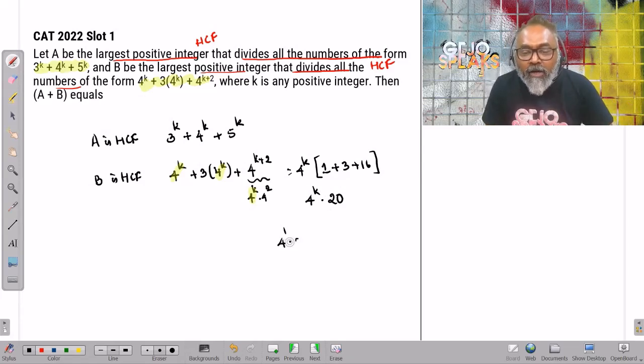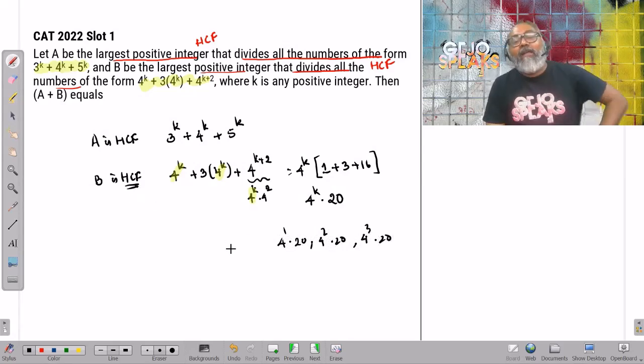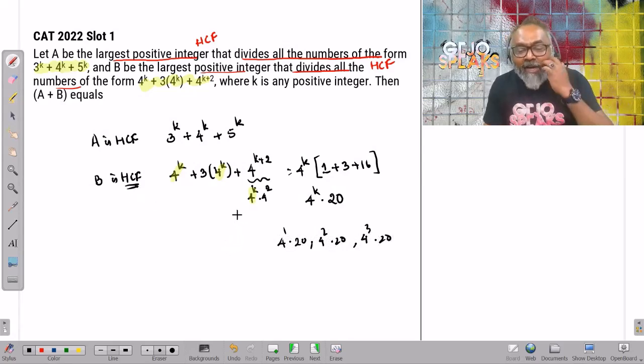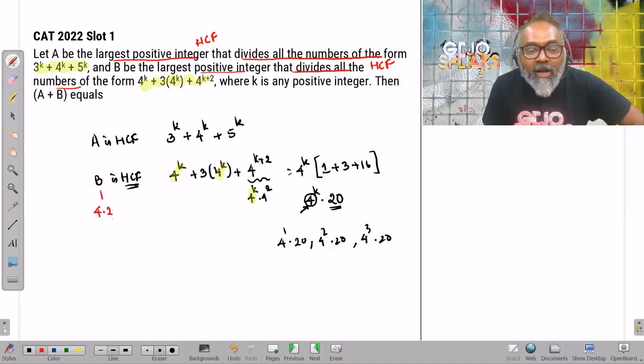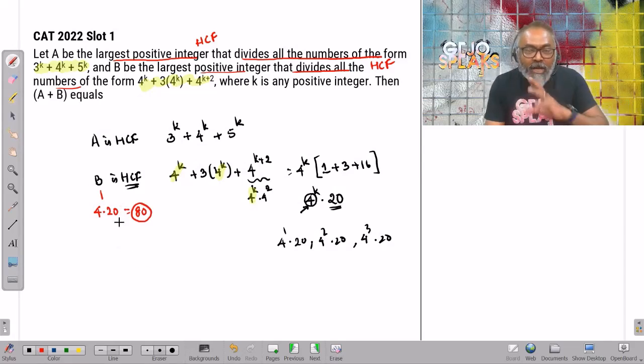What are the numbers that we're looking at? 4 to the power of 1 times 20, 4 to the power of 2 times 20, 4 to the power of 3 times 20. What is the HCF? What is the highest common factor? It's very simple. Every number here has a 4 and every number has a 20. The highest common factor here has to be 4 times 20, which will be equal to 80. I found that out. All right, now let's go to A.